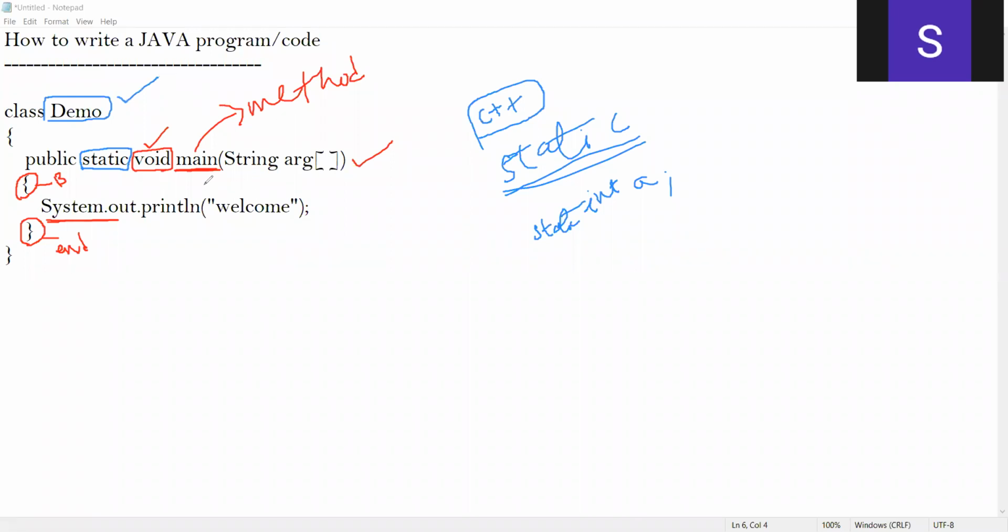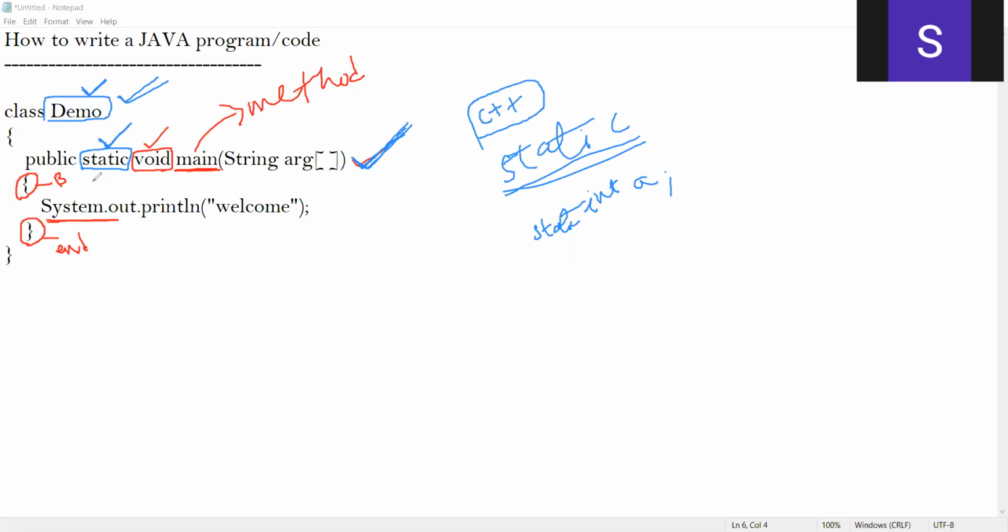Now, in order to invoke or call this main method, what should I do? I need to create an object of the class demo, and using this object, I need to call the main method. But here, I have made this main method static. Since it is static, there is no need to create an object of the class demo. Without creating an object, I can invoke this main method using the class name.